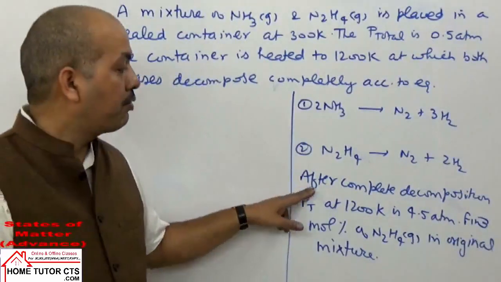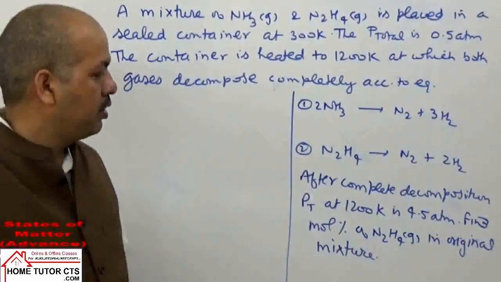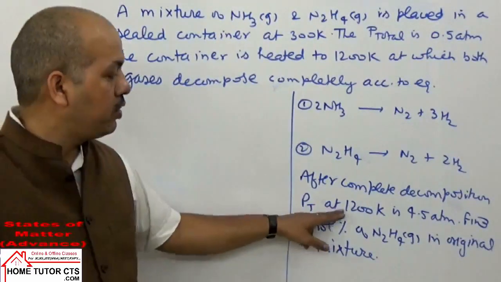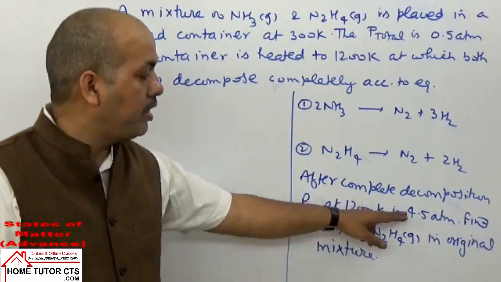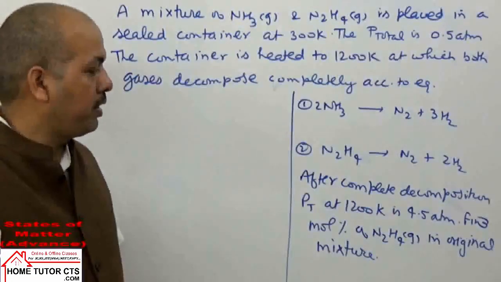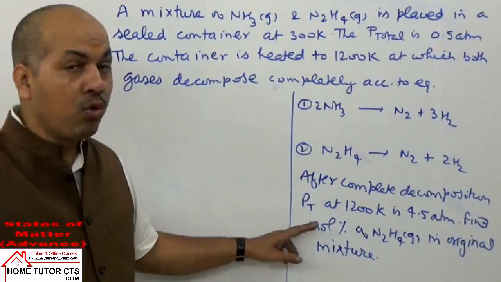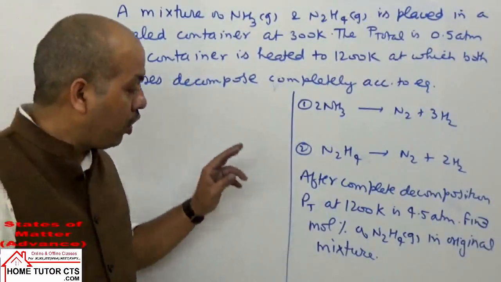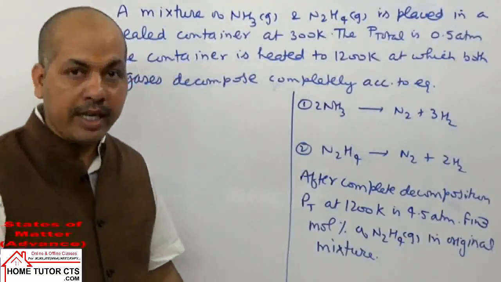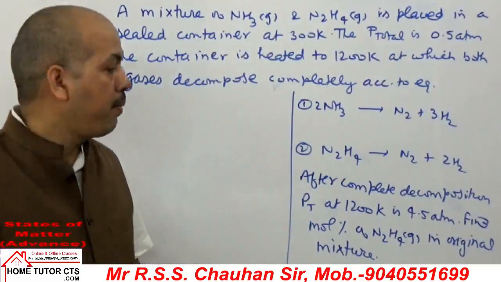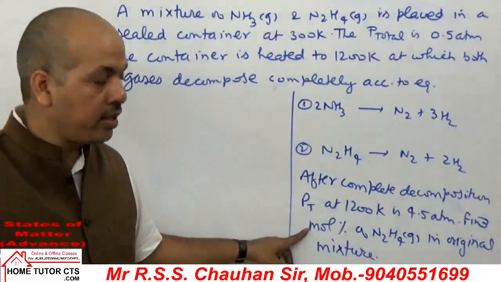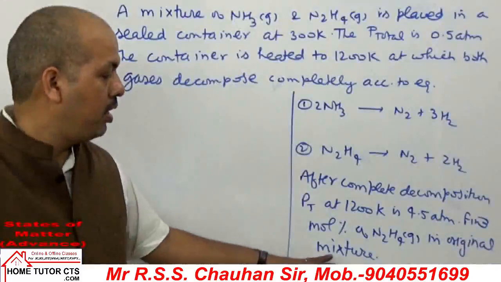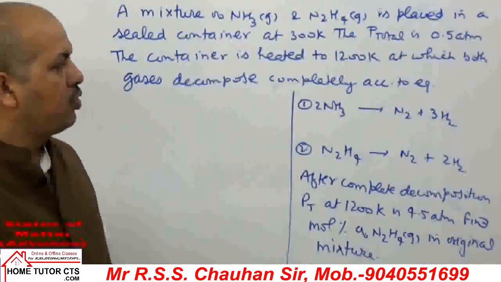After complete decomposition, the total pressure at 1200 Kelvin is 4.5 atmosphere. Then find the mole percentage of hydrogen gas in the original mixture.